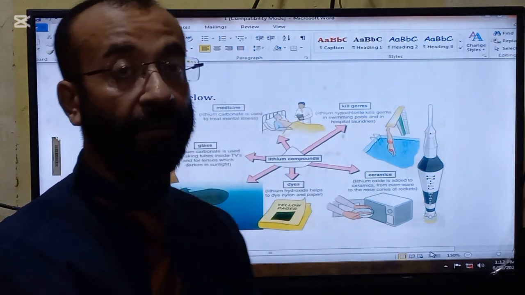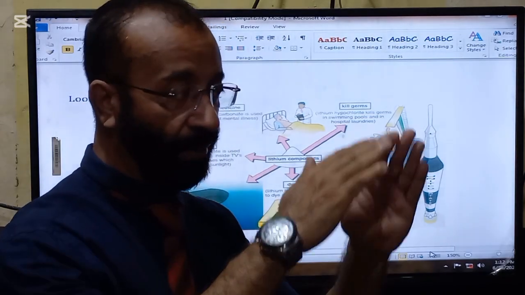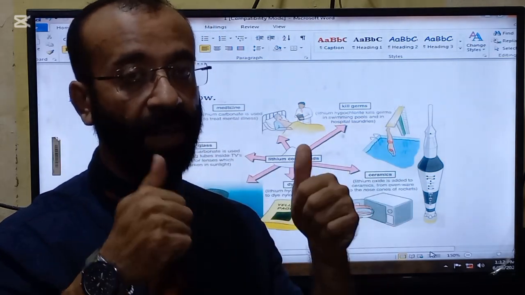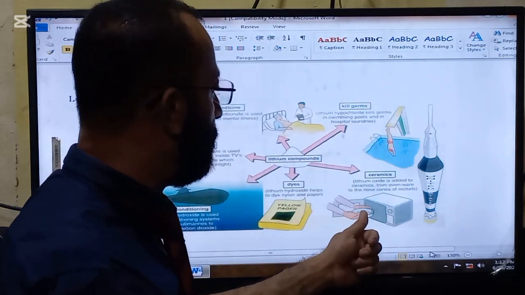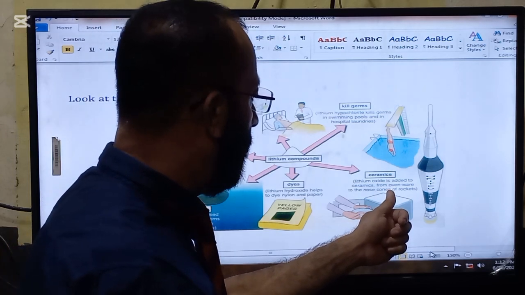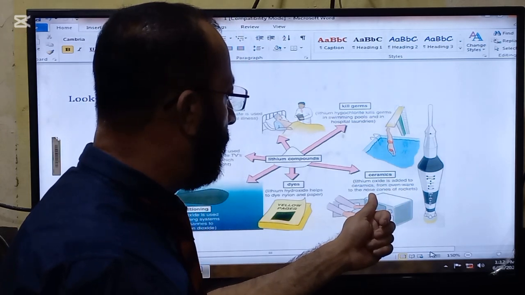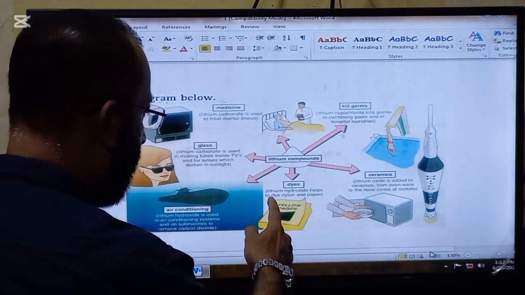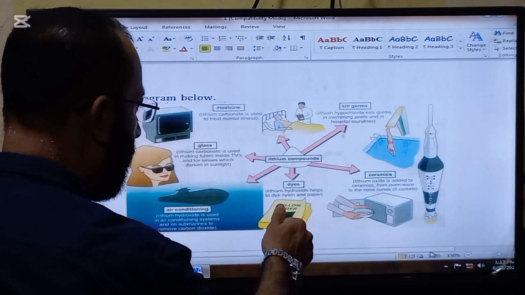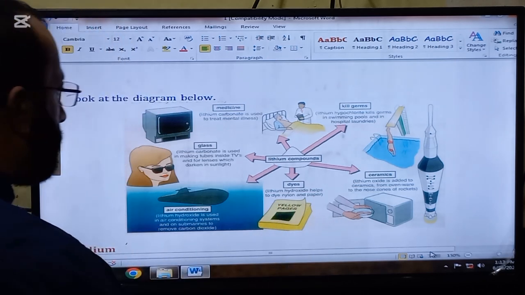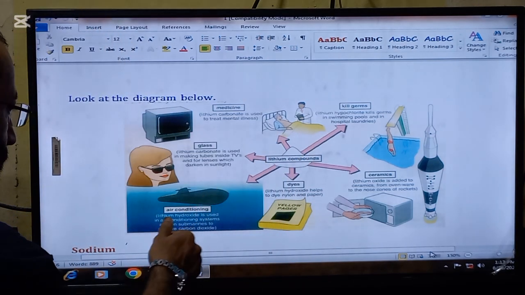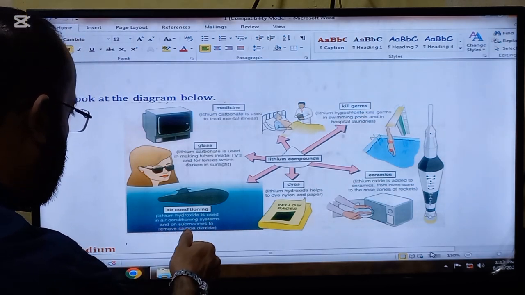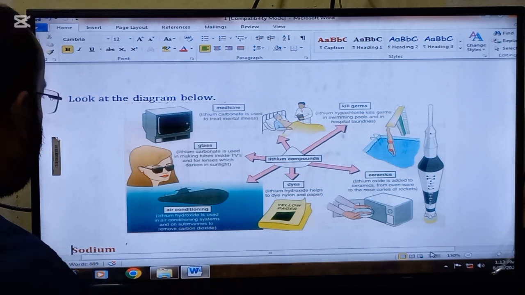Because they are very strong metals, when they are used with the other metals as alloys, they become very strong. So that's why they are used in ovenware and in the nose cones of the rockets. Next, lithium hydroxide helps to dye nylon and paper. Lithium compounds are used in air conditioning. Lithium hydroxide is used in air conditioning systems and on submarines to remove carbon dioxide.